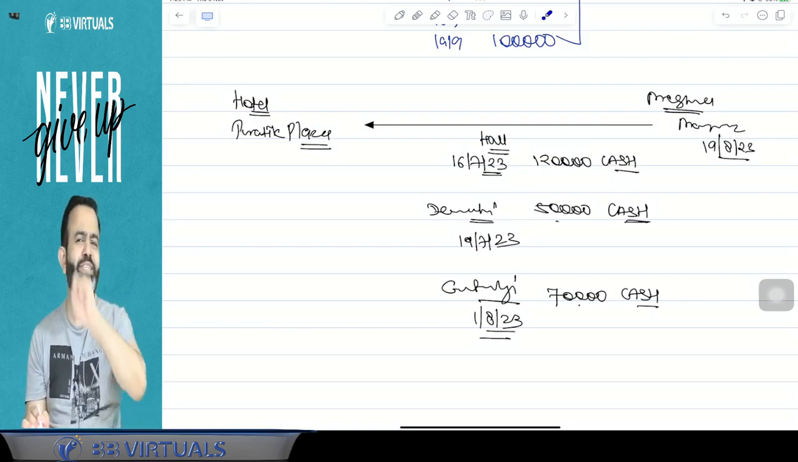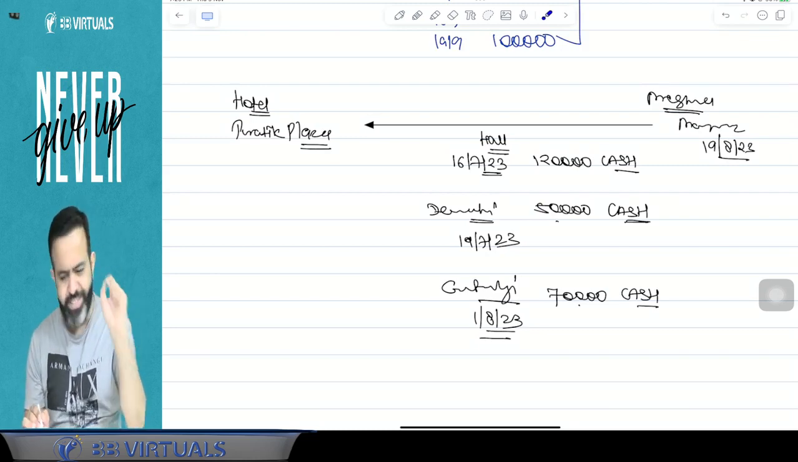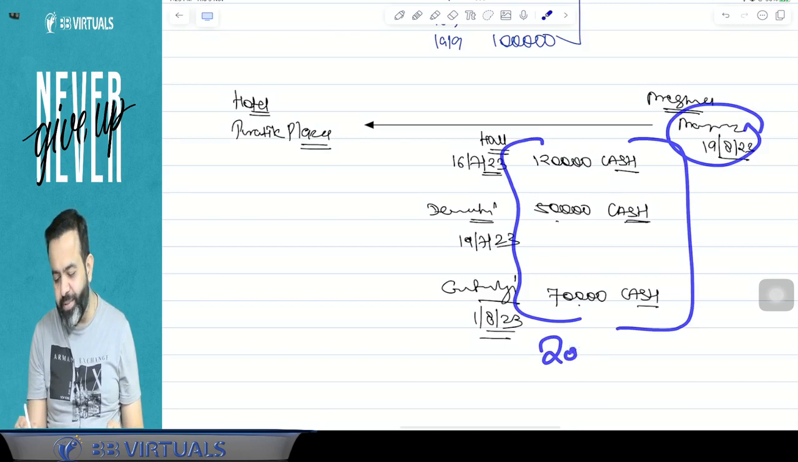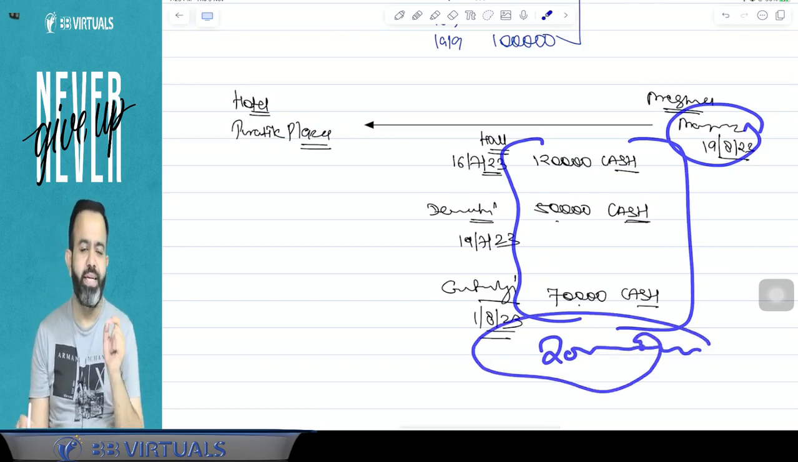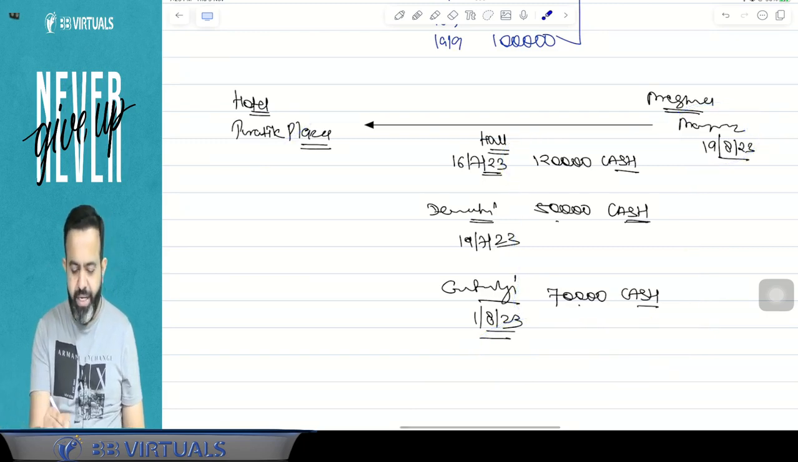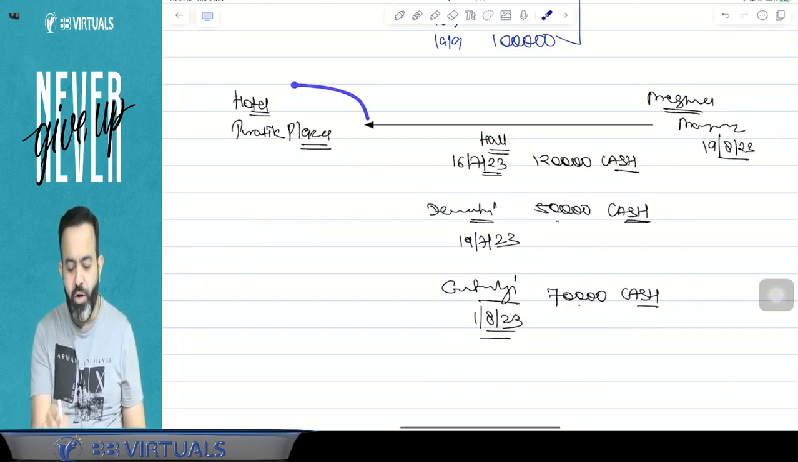But guys, the event is one. There is one event, one occasion, and that is the marriage. And for the marriage purpose, they have accepted 2 lakh rupees or more in cash. So there will be a violation. Answer is yes, there is a violation. And guys, under section 271DA, there will be a penalty of rupees 2,20,000 or 2,40,000 on this particular hotel.